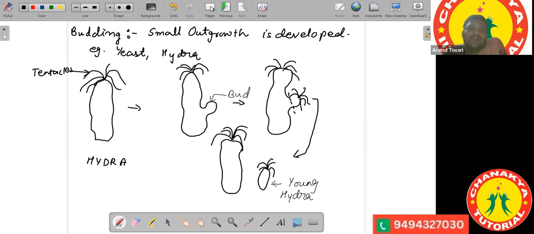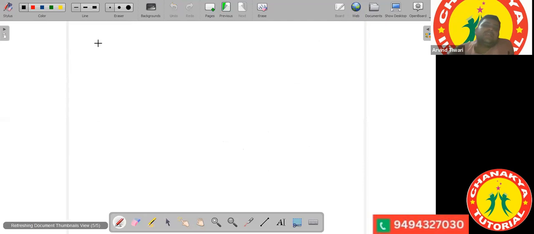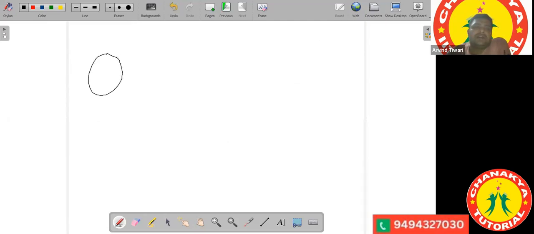This was the case of hydra. If you observe this in the case of yeast, the yeast cells may look something like this. They develop a small bud over here. Then this bud can form other buds on it. They can grow even further, and after that they may get detached from the parent body. So a similar structure is observed in yeast cells. So this is budding. We have done binary fission. We have done budding.